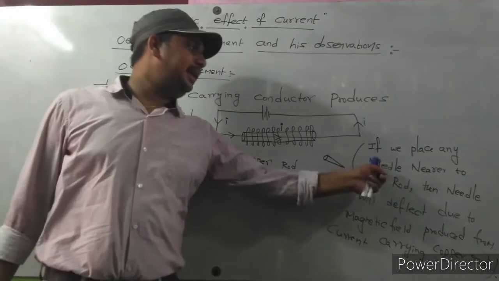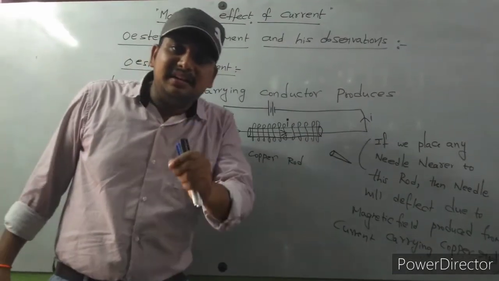If you place any needle nearer to it, definitely that needle will deflect.